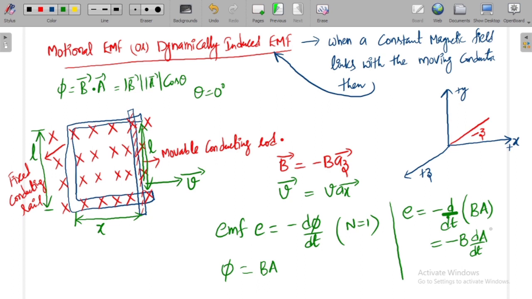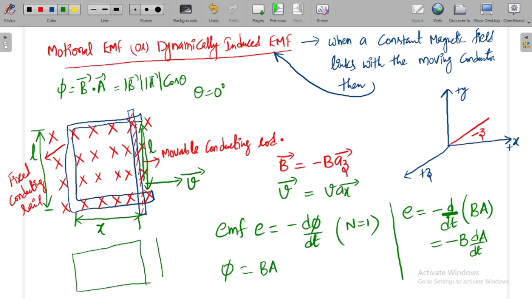Why am I taking the differentiation for area? Because initially the rod position is here, so the x value is a constant value. When the rod moves, automatically the area through which the flux is passing will also change. First, initially you consider this area.